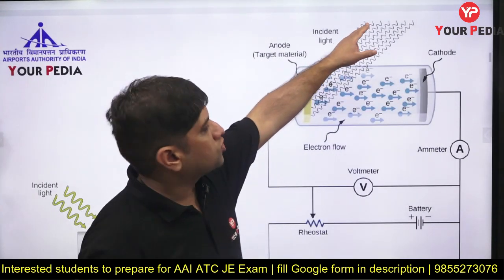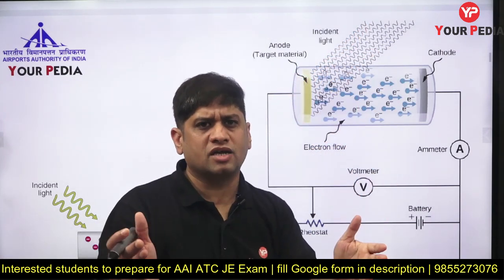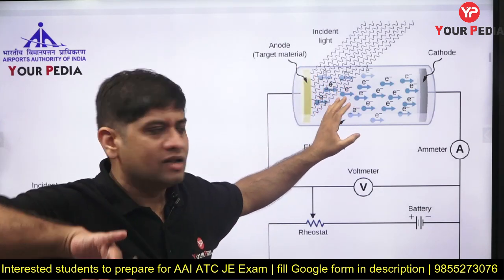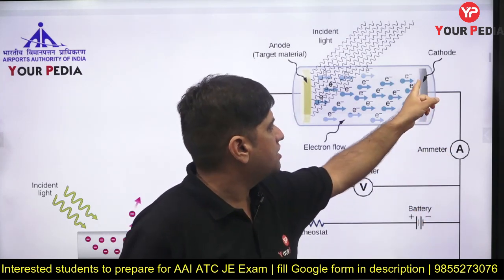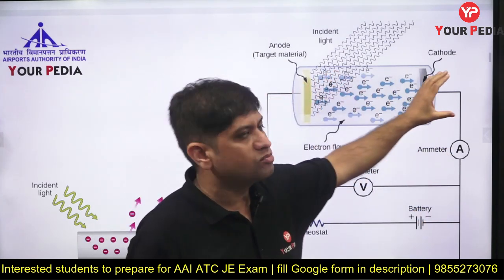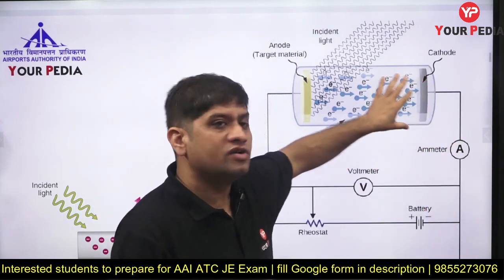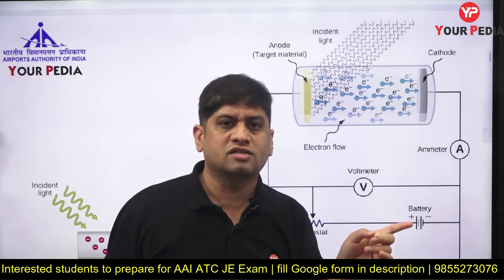So more photons are coming, more electrons are ejected, and then one experiment is done. The moment these electrons are now coming from the metal, let's create a positive side of the battery here so that the electrons will start moving towards this. We also create a negative side so that we don't want electrons to come out. That is called stopping potential. I will discuss that concept later on.